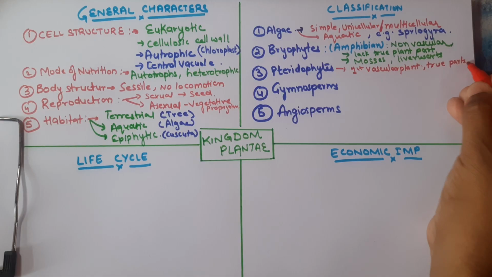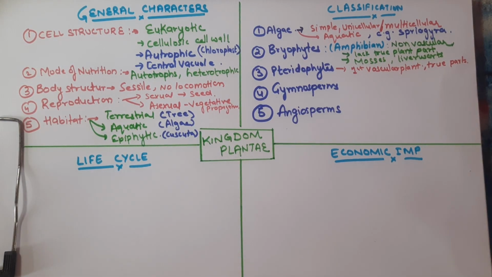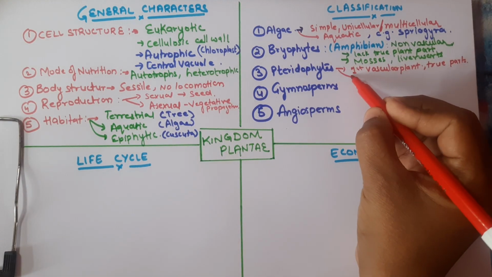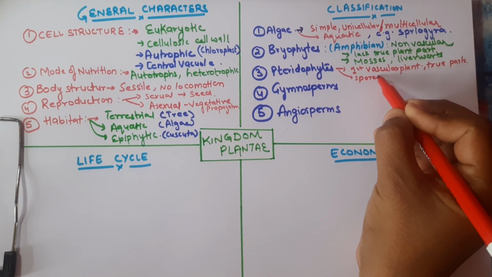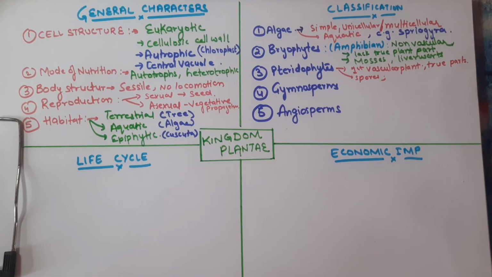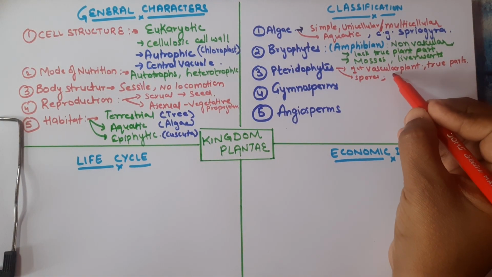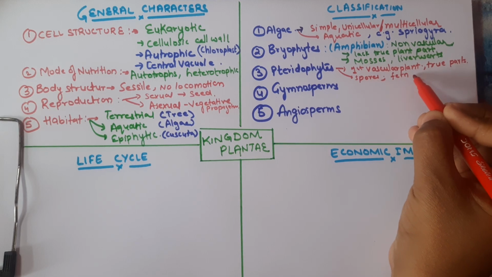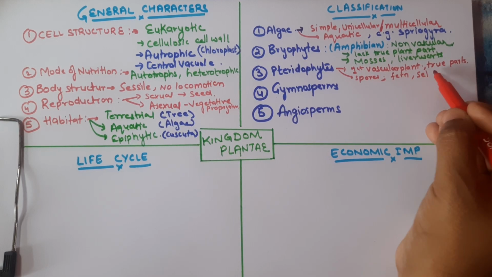And these will reproduce via spores, the pteridophytes. So they will reproduce through spores, which means through sexual reproduction. And the examples here are fern and Selaginella.